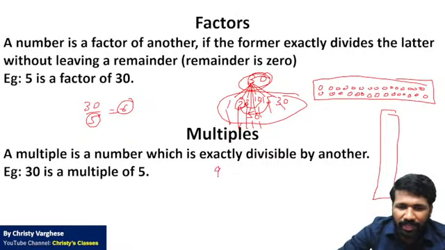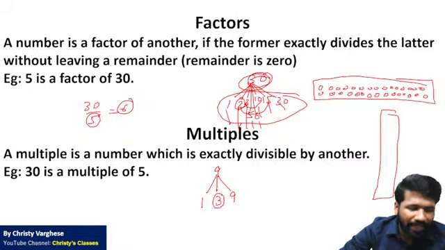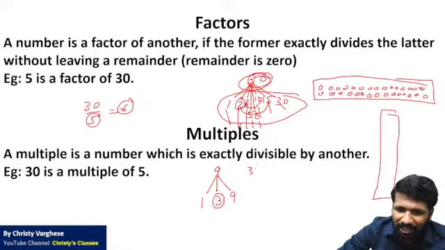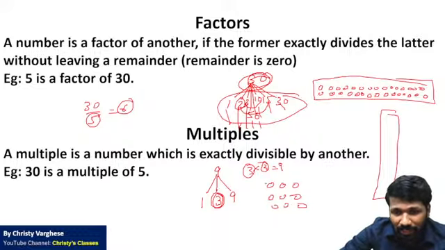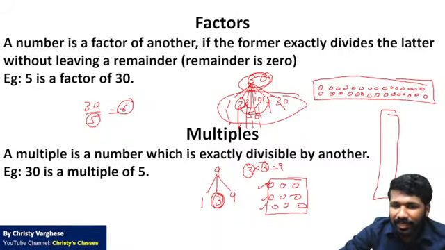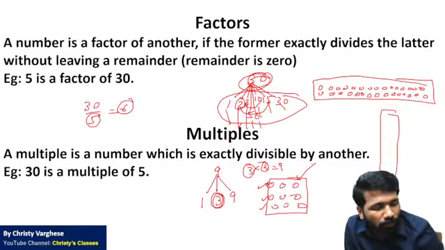Then what about 9? What are the factors of 9? 1 and 9 are factors. Then 3 is the next factor. But I told you factors always come in pairs, so where is the pair of 3? The pair of 3 is 3 into 3, which is 9. But 3 and 3 are not distinct numbers, that is why we write only 1, 3, 9. And that concept again you can do with 3, 3, 3. Likewise, you can make a 9. The chair arranging idea we discussed in the last class can be used. So you will form a square instead of a rectangle there. All of you clear?